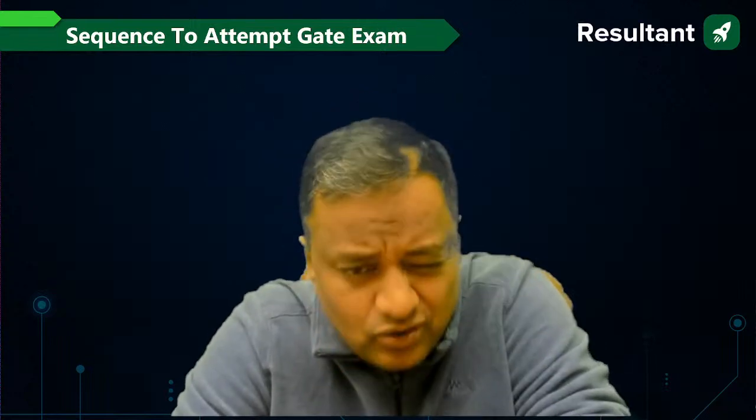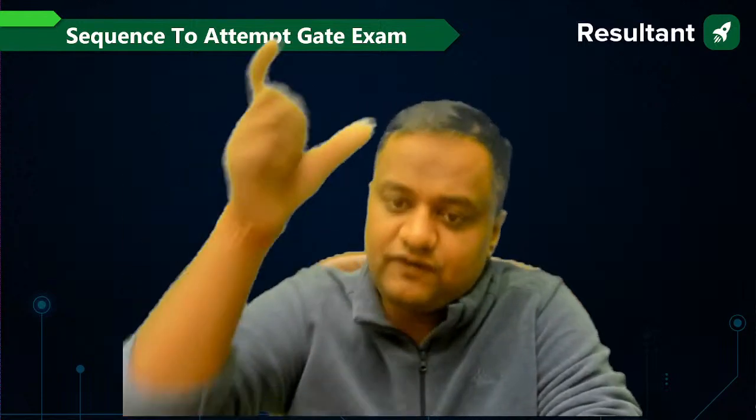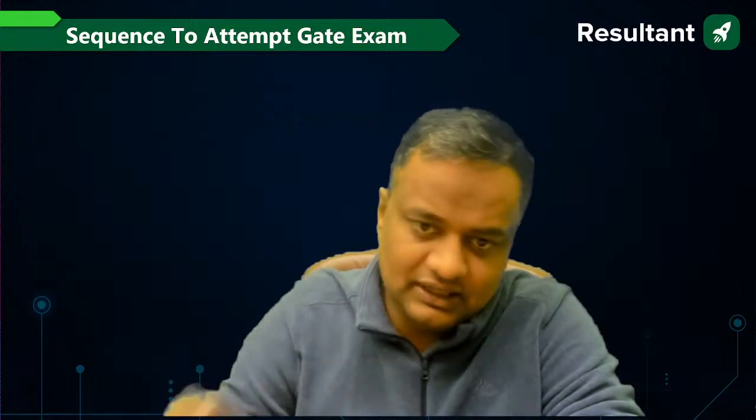But yes, there is no hard and fast rule for attempting section A first or section B first. Whatever you are doing in your mock test, whatever you are doing in your full length test, you can do the same if that strategy is helping you. Otherwise, if you are still not very sure which section to select first and your aptitude is not that bad, then you can select the aptitude section first and then section B, the engineering section. In the first attempt, solve all those questions which you think you can solve in a single attempt, and in the second attempt solve all those questions which you think will take a large amount of time.